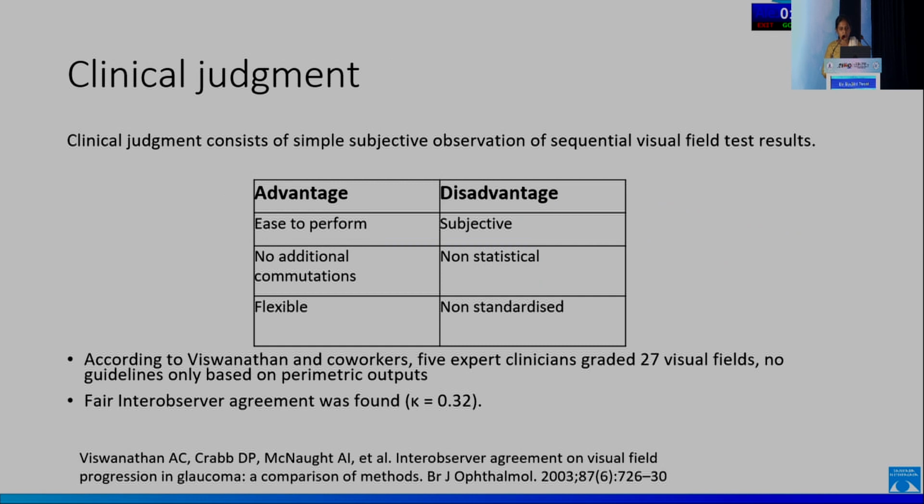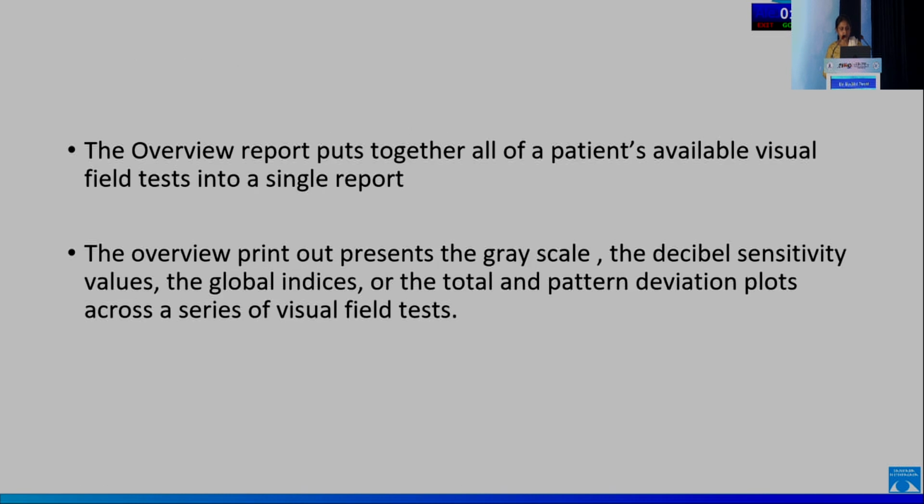Clinical judgment consists of a simple subjective observation of sequential visual field tests. The advantage is that it's easy to perform, needs no additional computations, and is quite flexible. The disadvantage is that it's subjective, non-statistical, and non-standardized. According to Viswanathan et al., when 5 expert clinicians graded 27 visual fields with no guidelines, based only on the perimetric output, there was only fair inter-observer agreement, with a kappa value of 0.32. The overview report makes it simpler, putting all the patient's available visual fields into a single report. The overview printout represents the grayscale, the decibel sensitivity values, the global indices, and the total and pattern deviation plots across a series of visual fields.